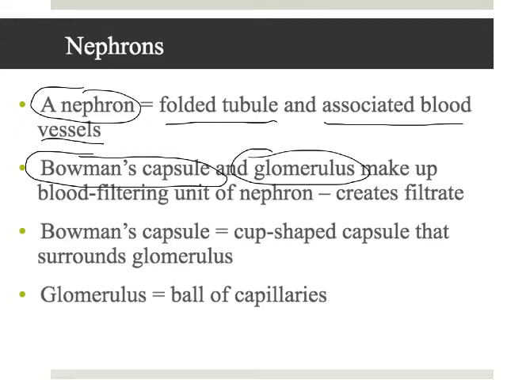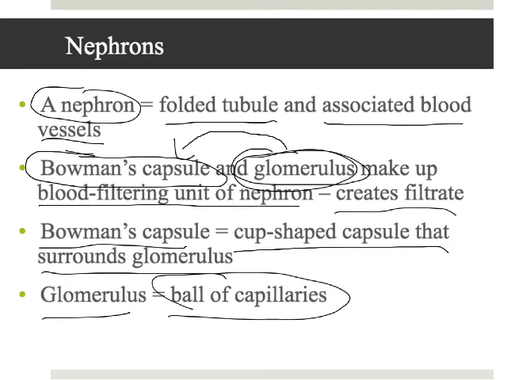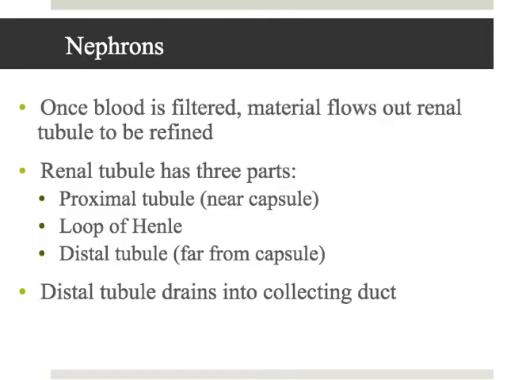Okay, so what's going to happen is the filtrate, all the stuff in the blood that we want to filter, is going to leave these blood vessels and it's going to enter the nephron via the Bowman's capsule. So these two things together make up the blood filtering unit. It creates the filtrate. Okay, and the Bowman's capsule, I said, is that cup-shaped capsule that surrounds the glomerulus, and the glomerulus is the ball of capillaries that bring the blood to the Bowman's capsule. Okay? So then what's going to happen next?